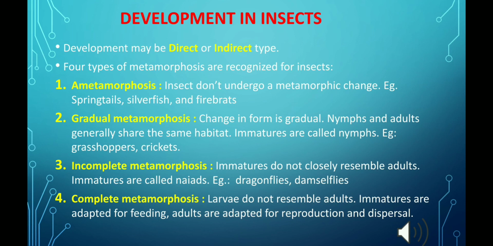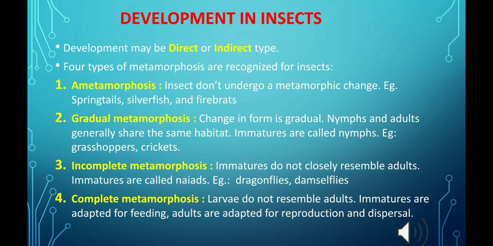These larval forms undergo varying degrees of metamorphosis, meaning they undergo varying degrees of change in their body form. Four types of metamorphosis are recognized for insects, and these are ametamorphosis, gradual metamorphosis, incomplete metamorphosis and complete metamorphosis.